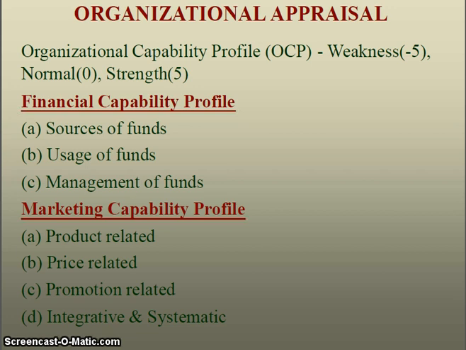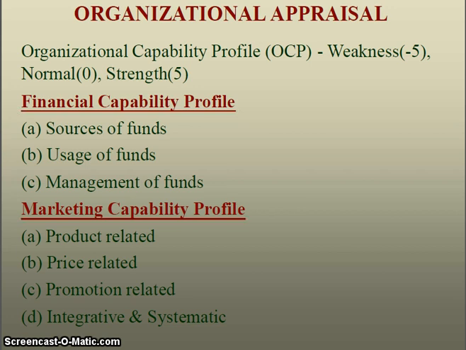So they can conduct this OCP to measure the level of capability of an organization in each functional area and in different key result areas.